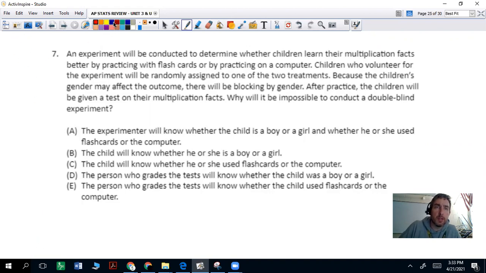A double-blind experiment is when the person or group of people conducting the experiment and the subjects have no idea what treatment is being imposed on what. So it's possible that the person running the experiment has no idea which students get what treatment. However, do the students know what treatment they're getting? Think about that and answer the question.